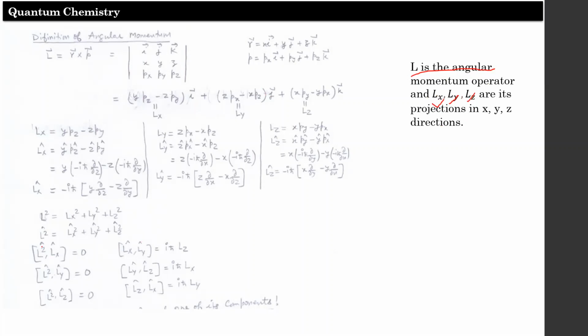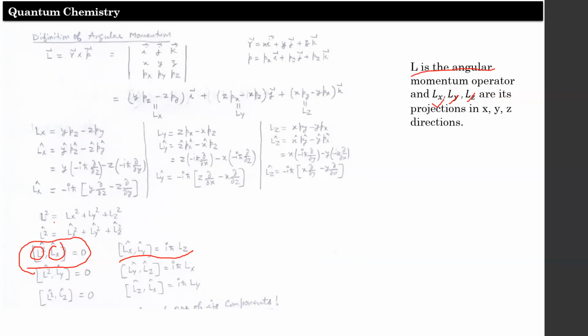By going through this calculation, you will get to know which operators commute. The key point here: L square and Lx commute with each other. L square and Ly commute with each other. L square and Lz also commute with each other.